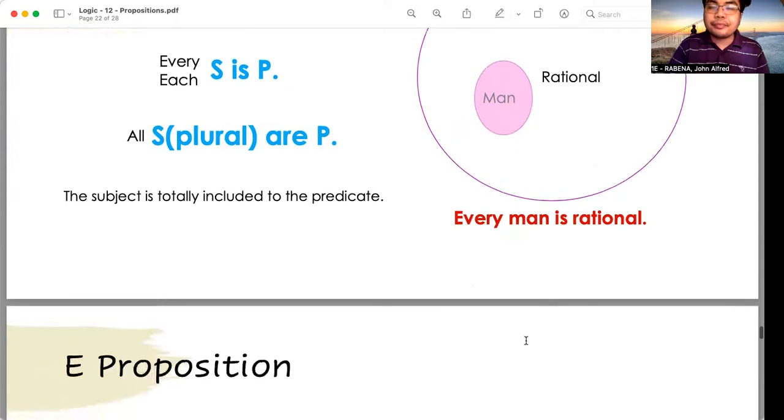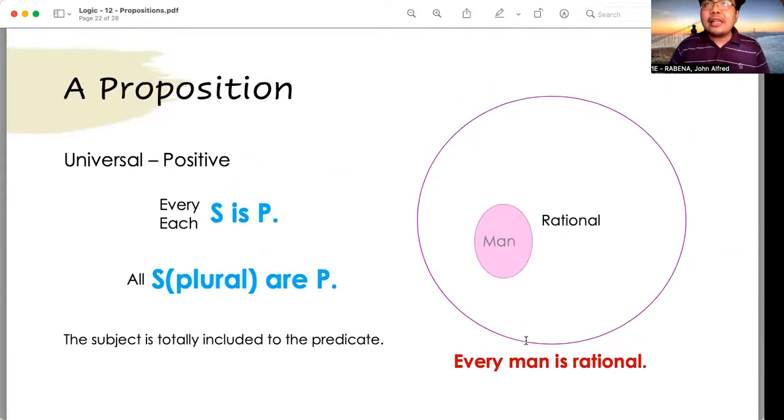All right. In the example, all Paulinians are beautiful, the subject is all Paulinians. The predicate is beautiful. The quantity is universal because it makes use of the word all Paulinians. The quality is positive because it makes use of the linking verb are. All Paulinians are beautiful.